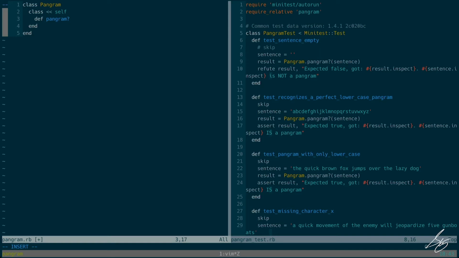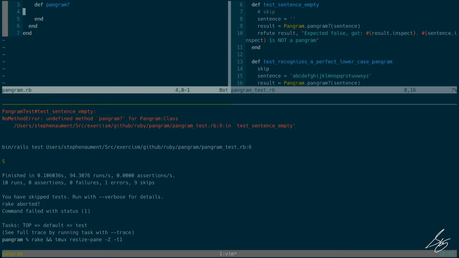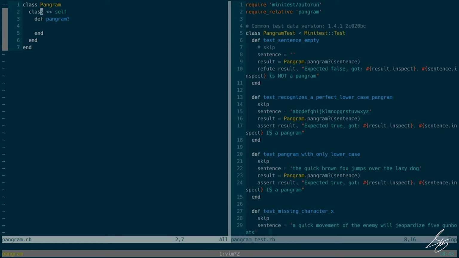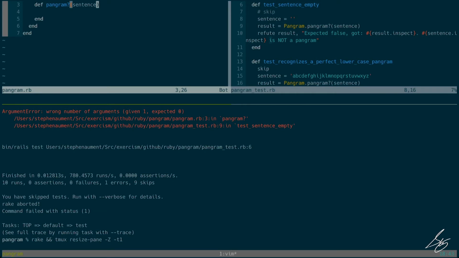So now it's going to complain because I'm not accepting any arguments there, and it expects me to accept at least one. Right. So let me add that. And now I think we're going to pass because this returns nil, which is falsy, and my tests are green.